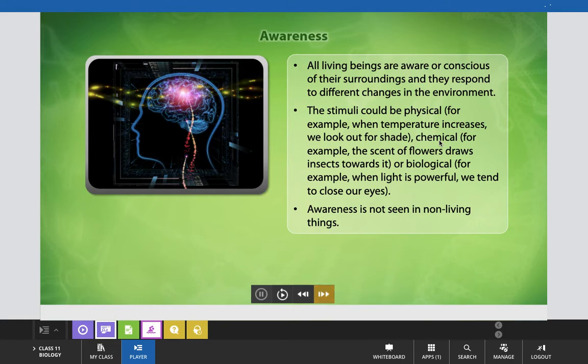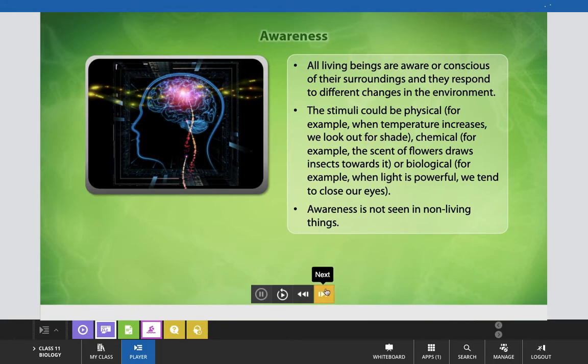Or sometimes biological stimuli are also there, for example, when light is powerful, we tend to close our eyes. At that time, automatically our eyes get closed to protect them from harmful stimuli. And awareness is not seen in non-living things. That response to stimuli, which is known as consciousness, is not present in non-living things. That's why we can consider this characteristic feature also a fundamental characteristic feature.